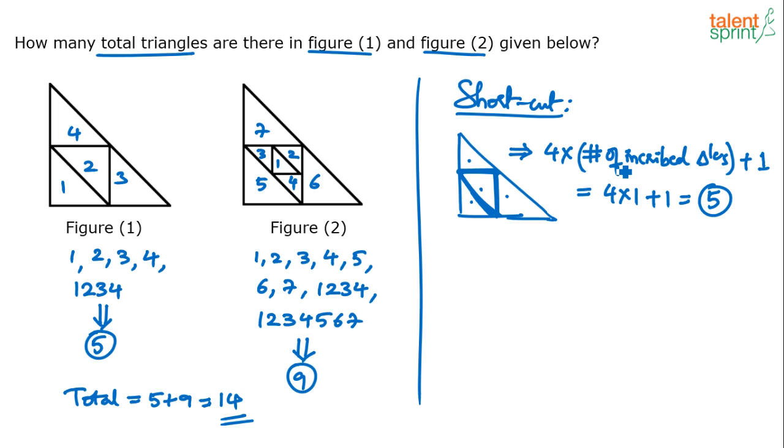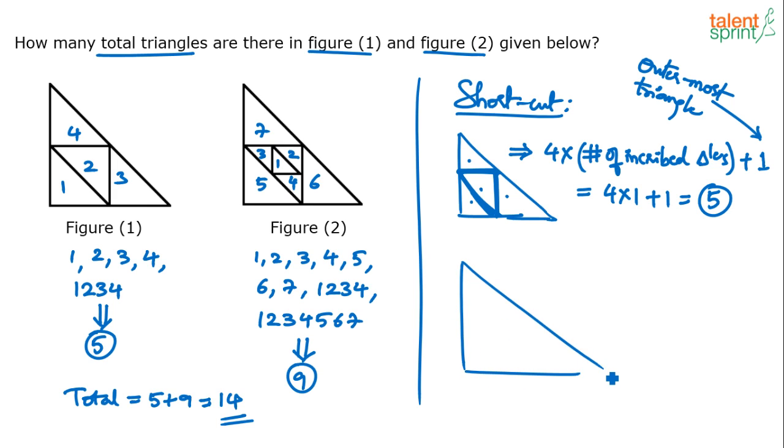4 are these unit triangles, and then the number of inscribed triangles. There is only one inscribed triangle, plus 1. This 1 actually refers to the outermost triangle. If you have to decode the formula, this 1 refers to the outermost triangle. Right? Alright? So, suppose you take the second figure now, there are 2 triangles inscribed, right?